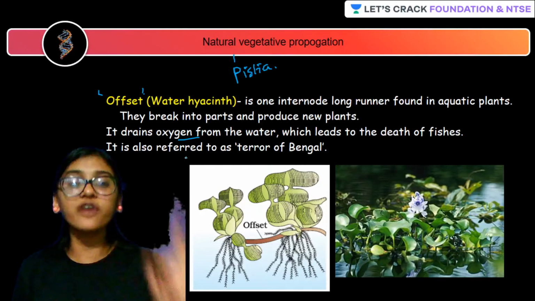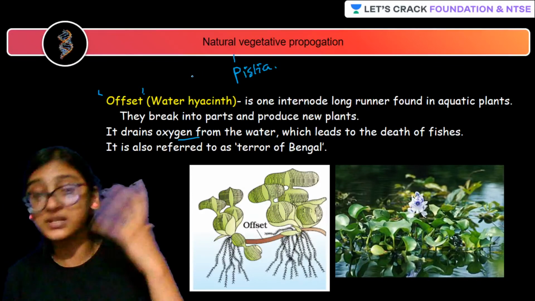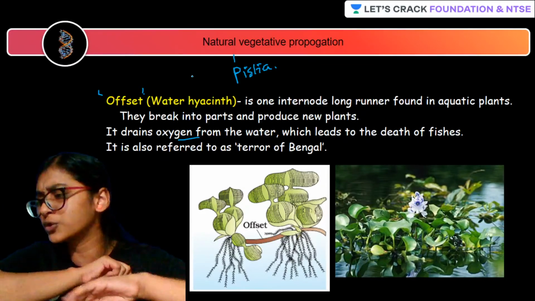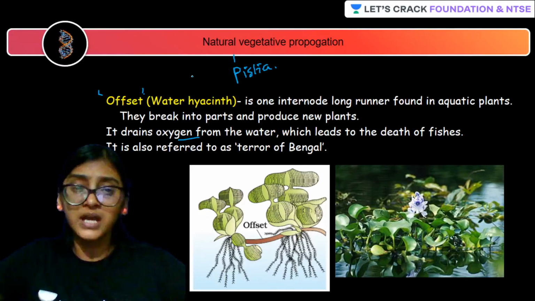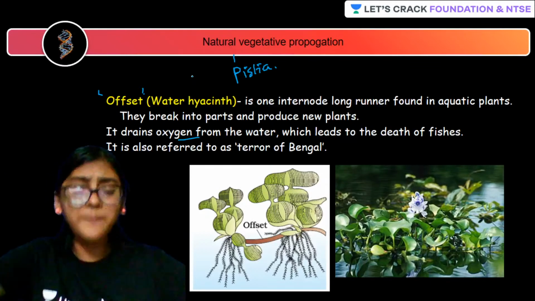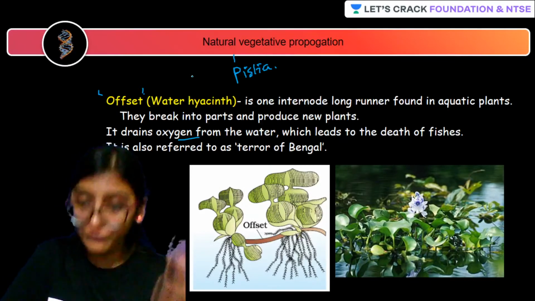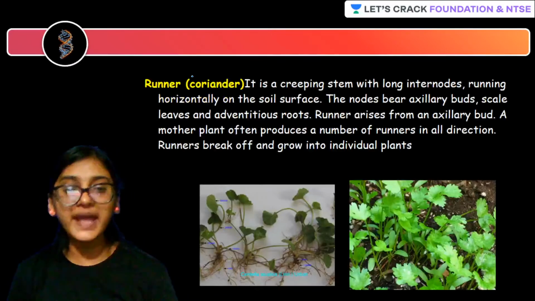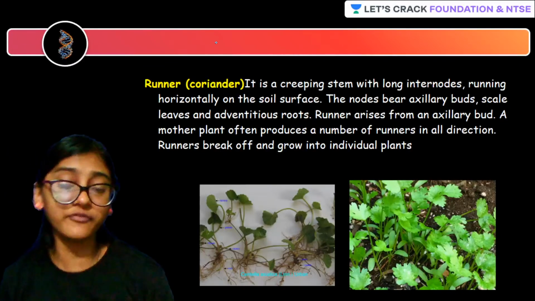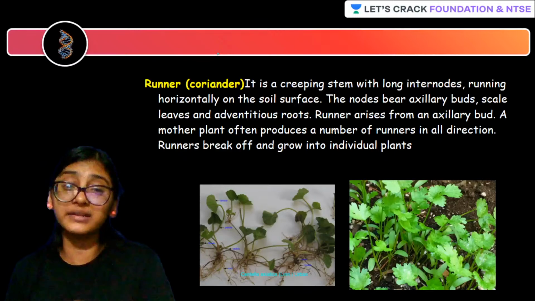Okay, so terror of Bengal, we have discussed, is nothing but water hyacinth. Why is it terror of Bengal? Because it multiplies and reproduces and fully captures the whole surface area of the pond, and it will not allow fish to survive because it will drain all the oxygen.